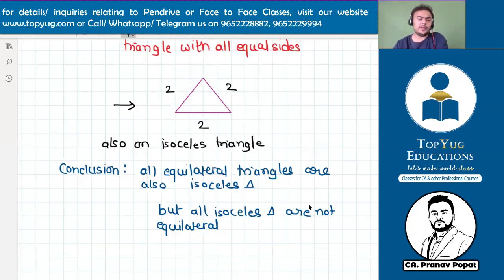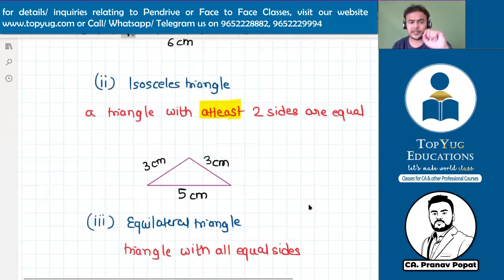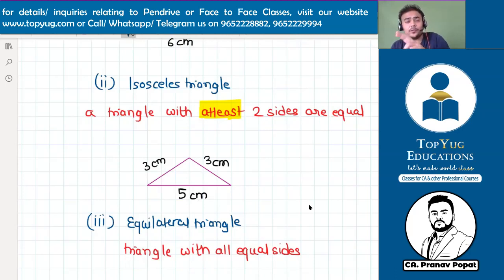Okay, what to repeat, Harsha? Yeah, so okay, I'm repeating. If you carefully observe the definition of isosceles, it says that a triangle with at least two sides equal is called isosceles. So if two sides are equal, then also it is isosceles. If two or more sides are equal, then also it is isosceles.